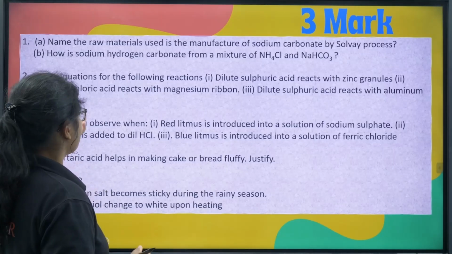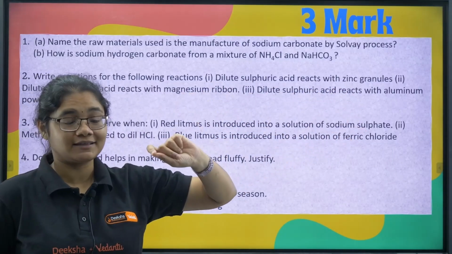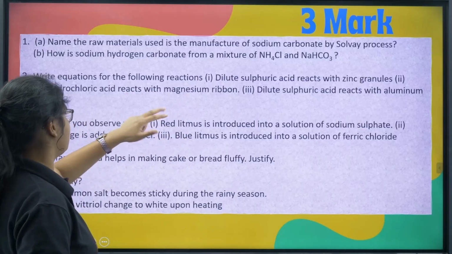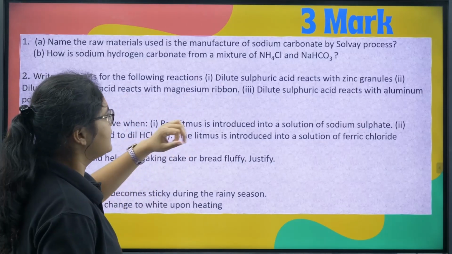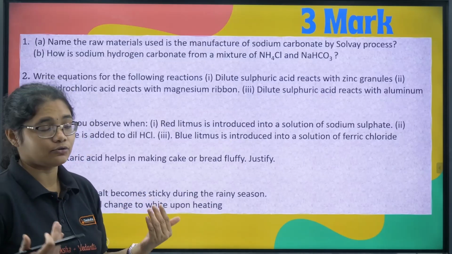Next, equations for the reactions. When sulfuric acid reacts with zinc, you get zinc sulfate plus hydrogen gas. Then hydrochloric acid with magnesium, magnesium chloride plus hydrogen gas. Dilute sulfuric acid with aluminium, so aluminium sulfate plus hydrogen gas.